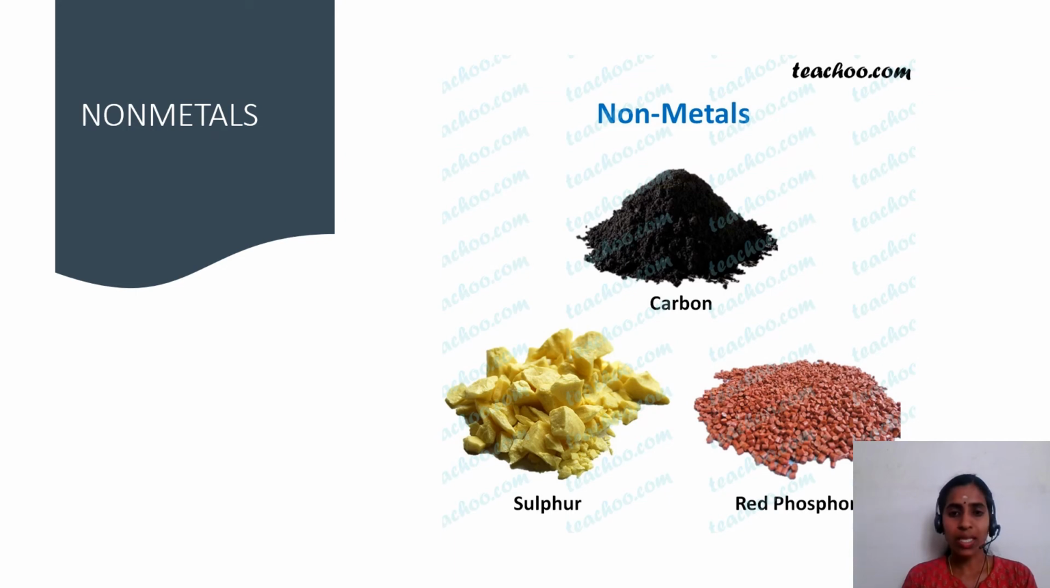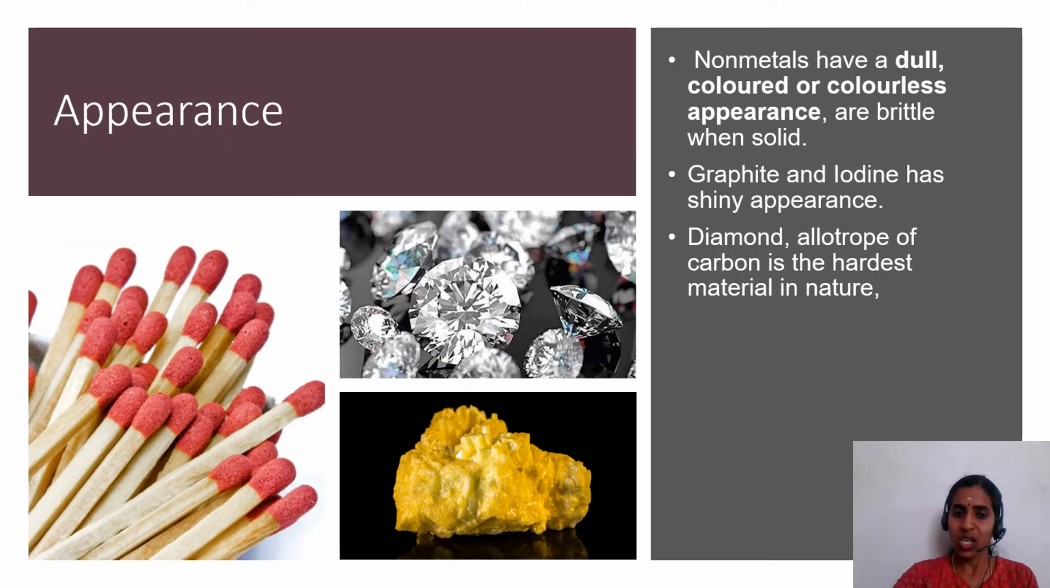Now we are going to discuss the properties of non-metals. First, appearance of non-metals. Non-metals have dull, colored or colorless appearance, but graphite and solid iodine have a shiny appearance. Non-metals are brittle when they are in solid state. But diamond, an allotrope of carbon, is the hardest material in nature.